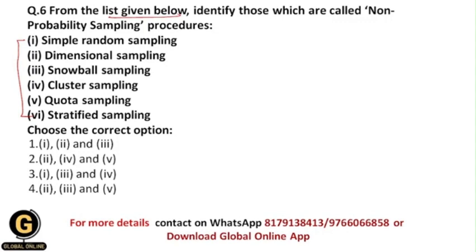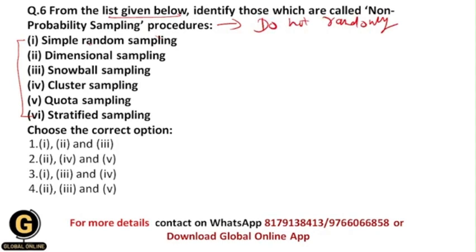Probability sampling procedures means we randomly select and assign the participants. But in non-probability sampling procedures, we do not randomly select the participants.